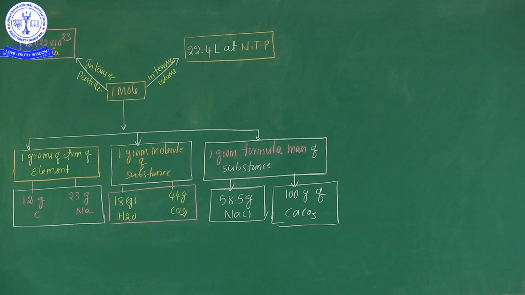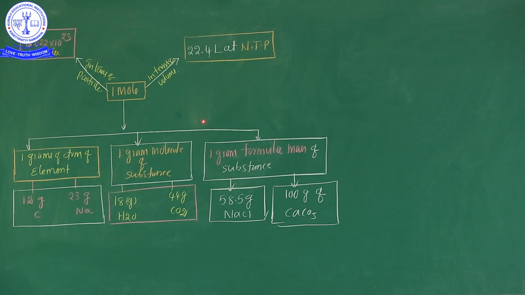Okay? And finally, 1 gram formula mass of the substance is considered as 58.5 grams of NaCl and 100 grams of CaCO3. So you see here, from the formula mass point of view, NaCl 58.5 grams is considered as 1 mole, and 100 grams of calcium carbonate is considered as 1 mole.